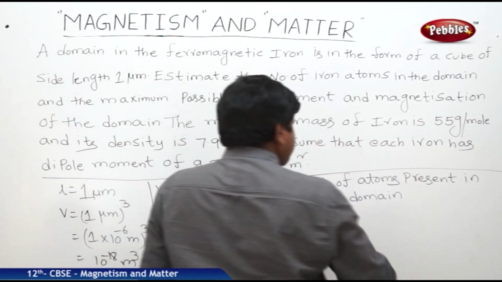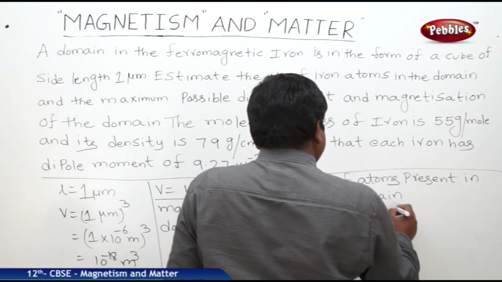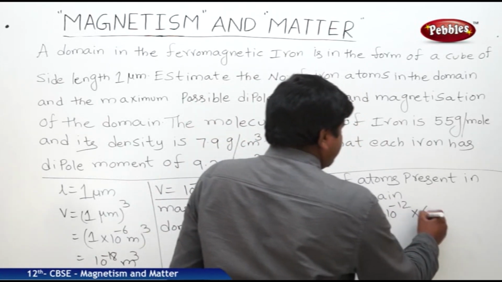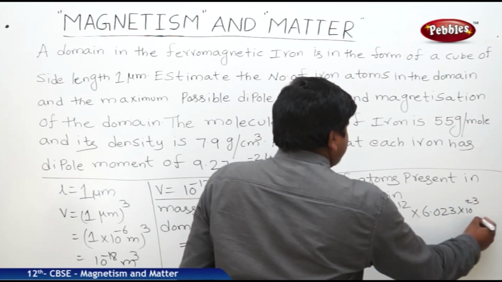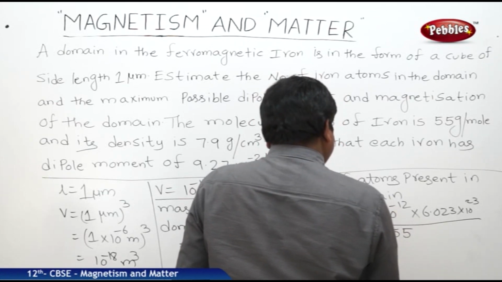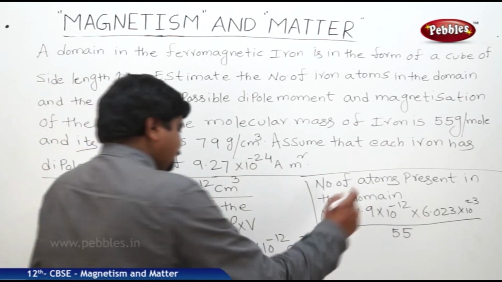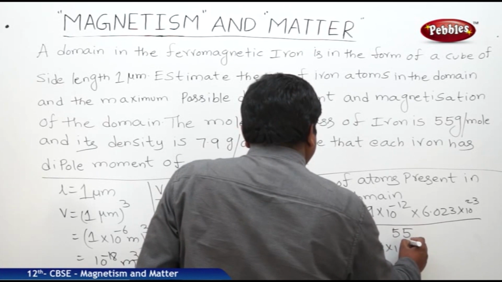So that's 7.9 into 10 to the power of minus 12 into 6.023 into 10 to the power of 23 whole divided by 55. So the number of atoms will be 8.65 into 10 to the power of 10 atoms.